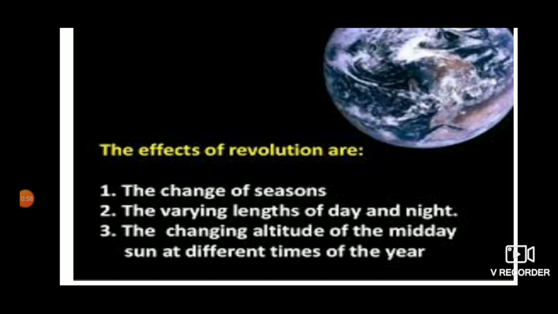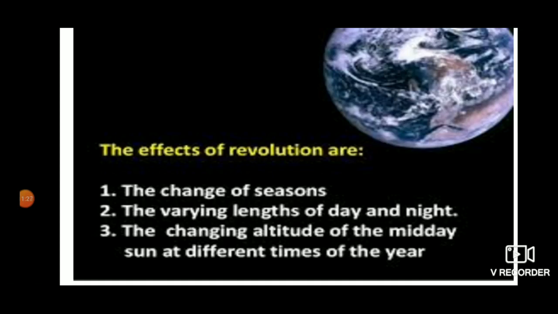This change of season is due to the following factors: the rotation of the earth on its axis, the revolution of the earth around the sun, and the tilting of the axis of the earth. During the year, the seasons change depending on the amount of sunlight reaching the earth as it revolves around the sun.